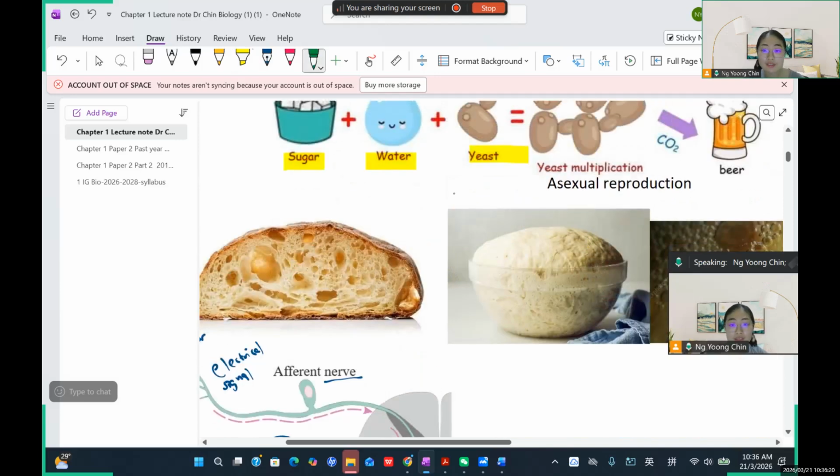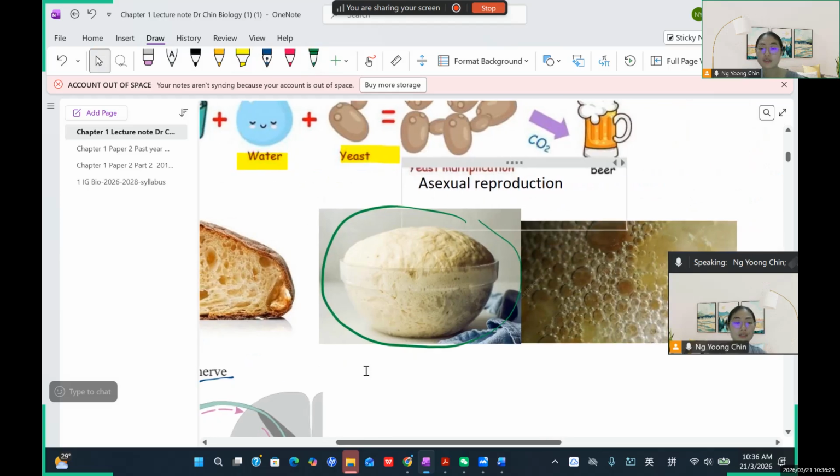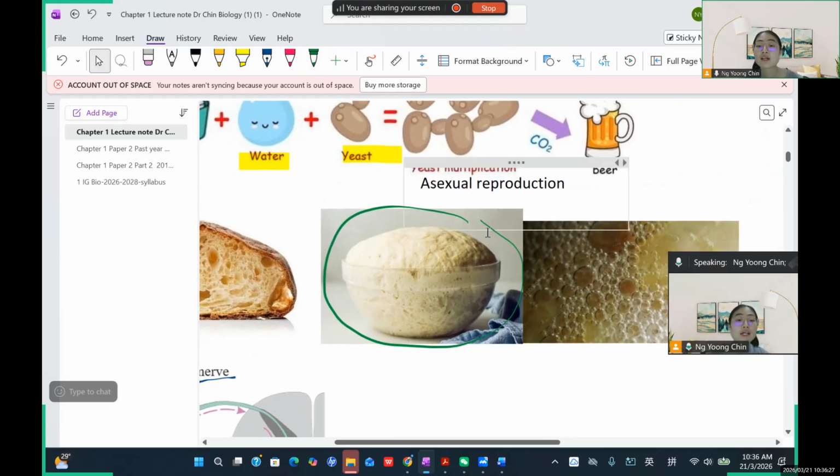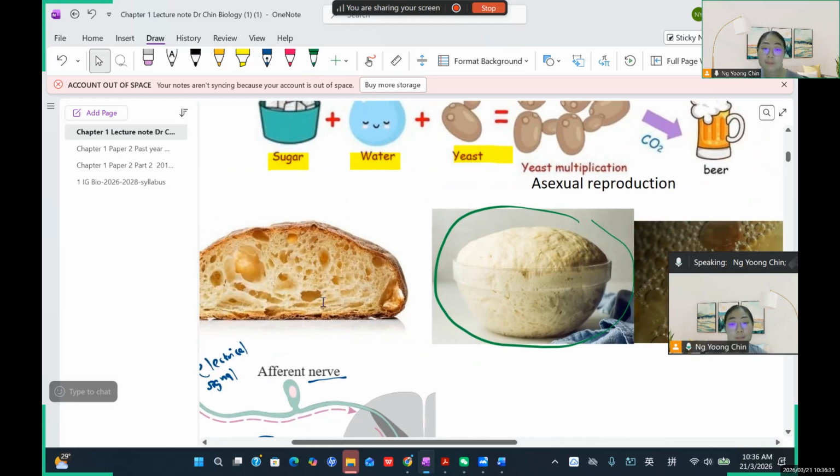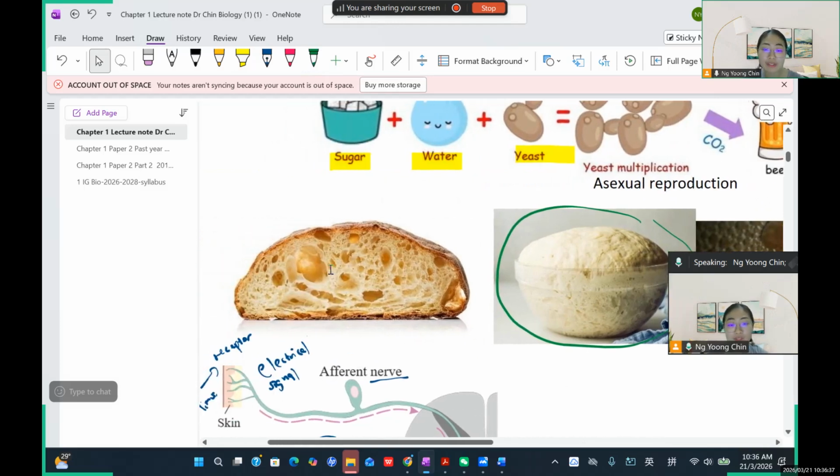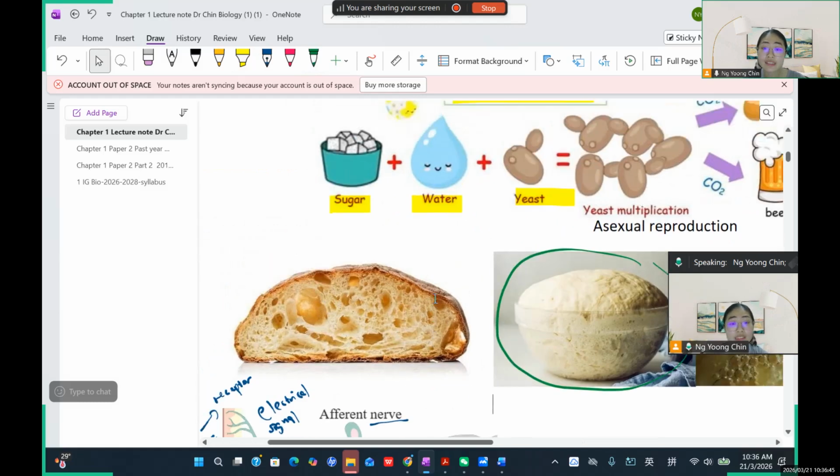You can see the dough expands and increases in size, because carbon dioxide is the product of respiration. The carbon dioxide helps to raise the dough level, so you can make bread. You can see there are some air holes inside the bread. This is due to the respiration effect of the yeast.